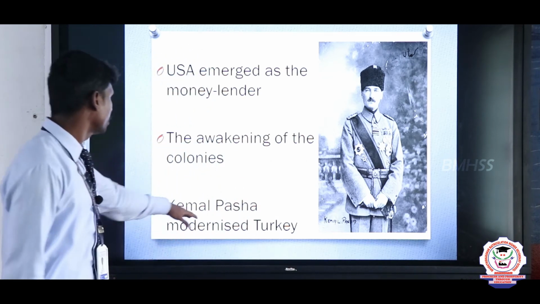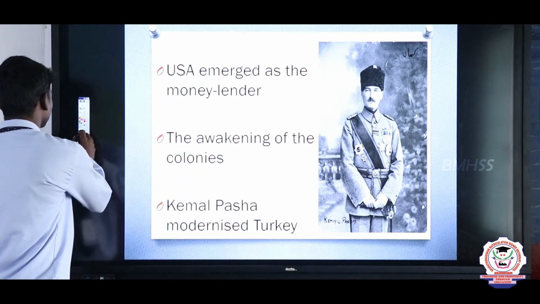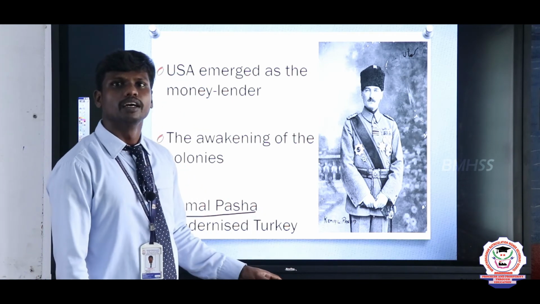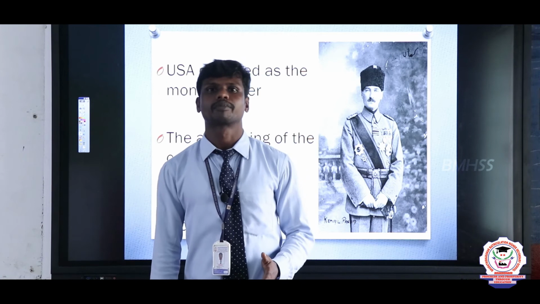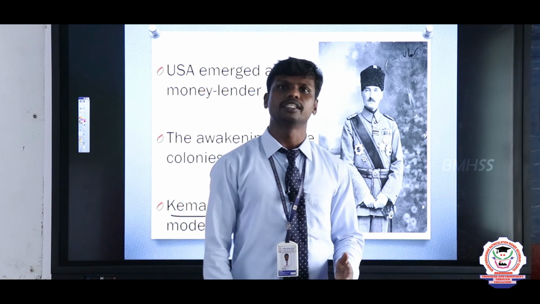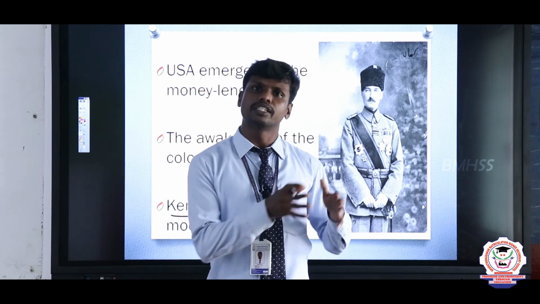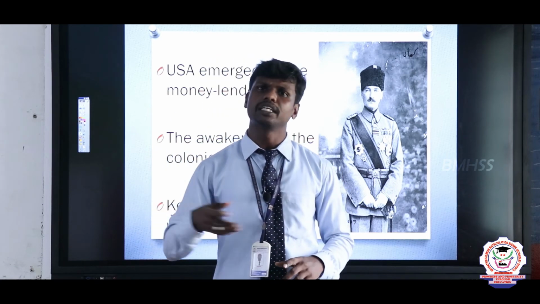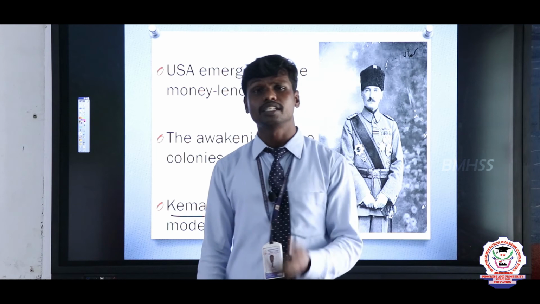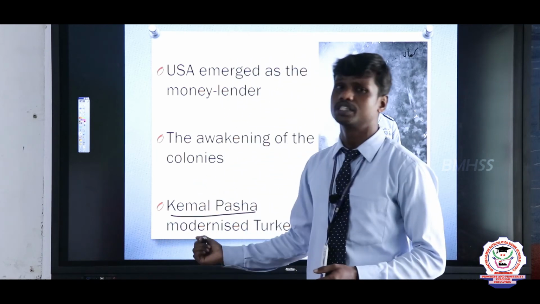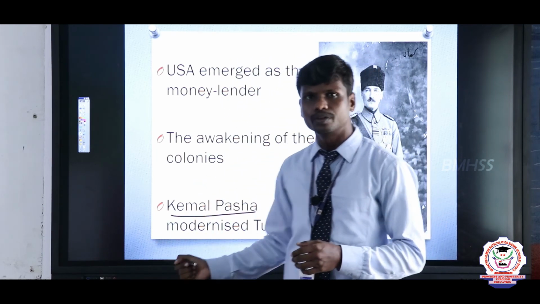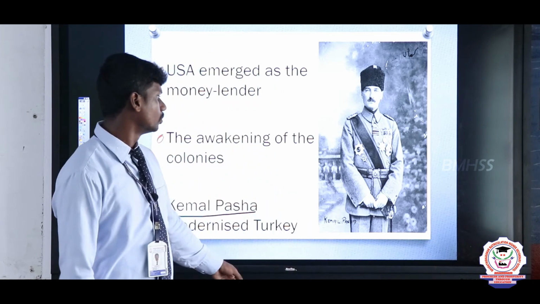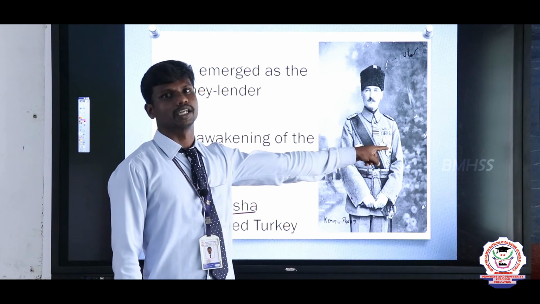And after that, Kemal Pasha. We need to know about this person. Kemal Pasha is a man who modernized Turkey. How did it happen? It happened with the support of the USSR. We know that Russia gave plenty of support to this person to modernize Turkey. He was a revolutionary. With the support of this person, now Turkey is well developed. This is a picture of Kemal Pasha.